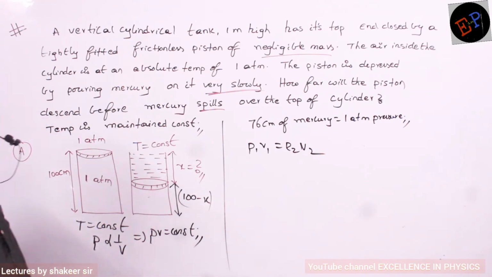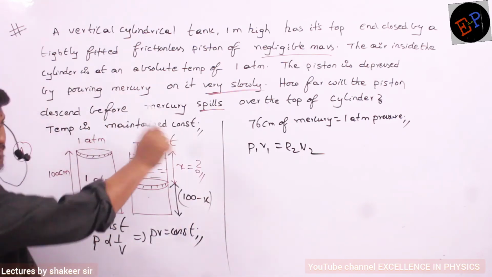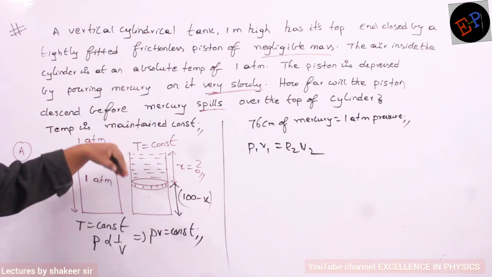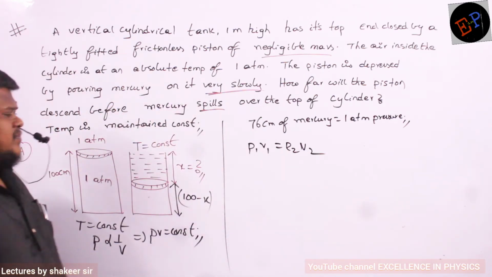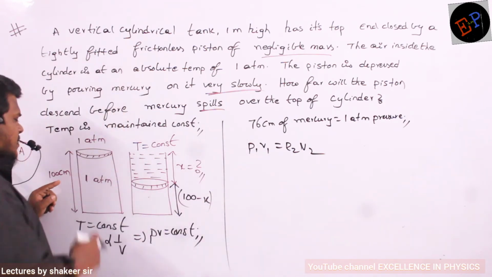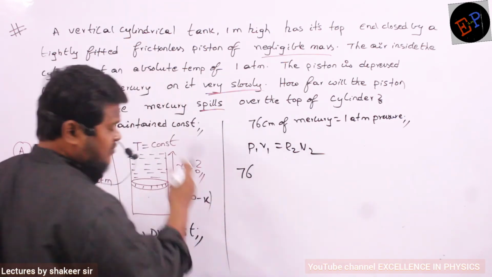That's all, no? Initial pressure is how much? Not in terms of atmospheres, but in centimeters, because we are pouring mercury. We will try to study pressure in terms of centimeters of mercury. Clear? Initial pressure is 76 centimeters of mercury.